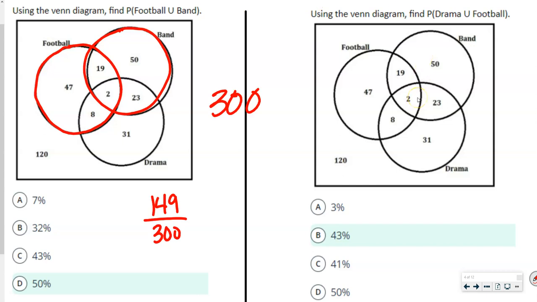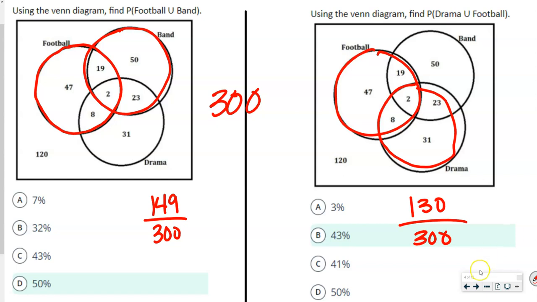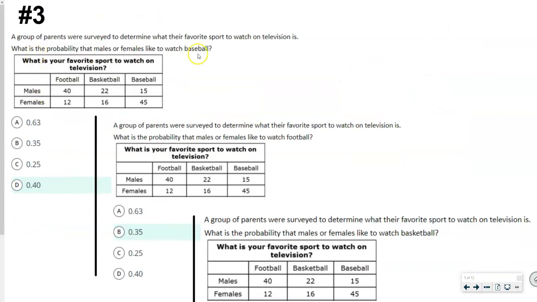Now over here, when you do drama or football, so we have drama down here, and we have football up there. 30 divided by 300, and that's 43%. So again, these next question stems are the same.